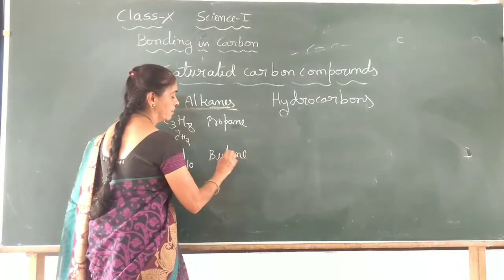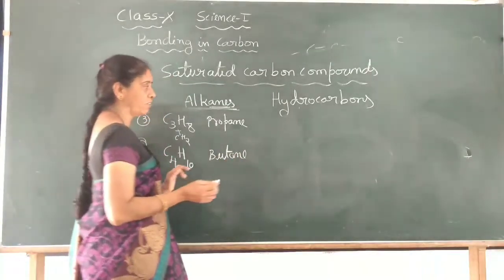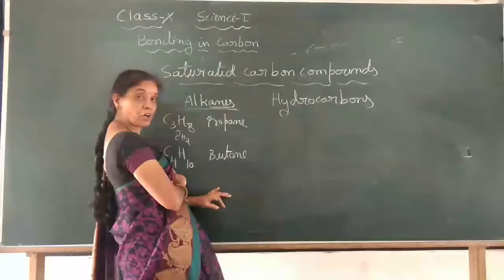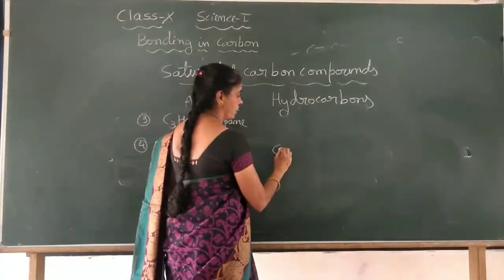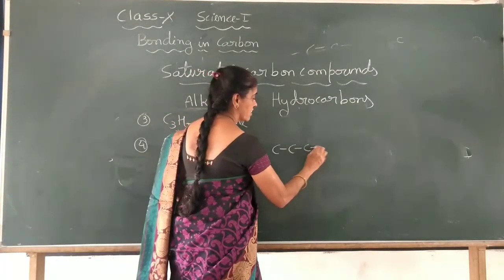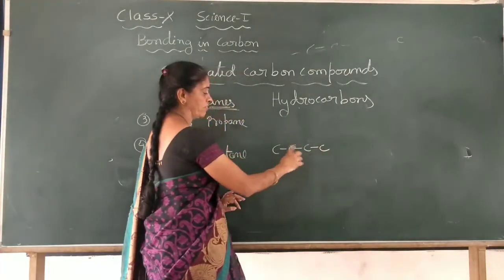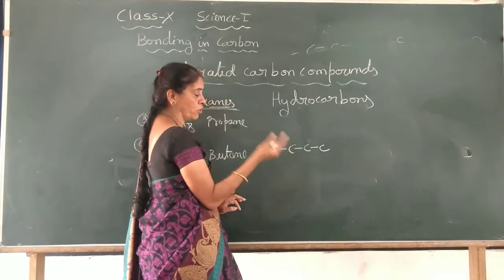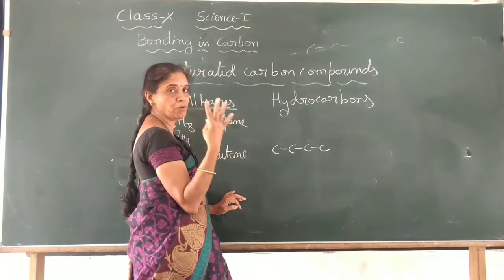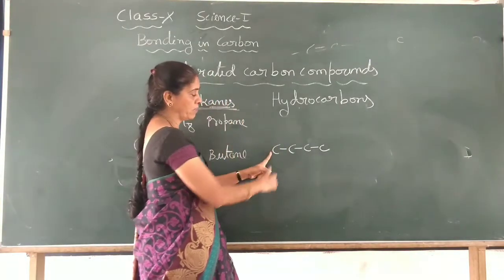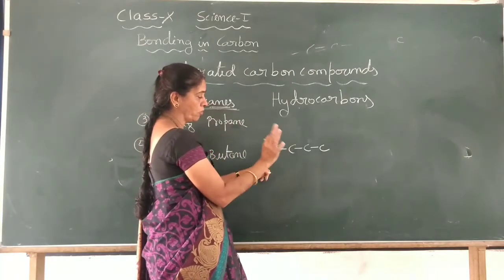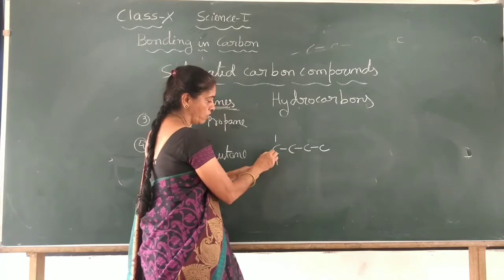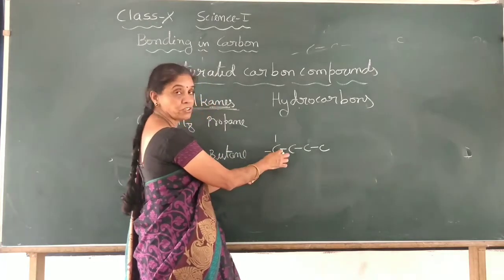Butane. Now how to draw the chain? So carbon number is how much? 4. You can draw 4 here, a continuous straight chain of 4 carbon atoms with a single bond between carbons. Now for each one you have to show 4 covalent bonds. It is tetravalency. This carbon has 1 bond, right? So 3 more covalent bonds you have to show. 1 I have drawn, 1 more and 1 more. 1, 2, 3, 4. 4 over.